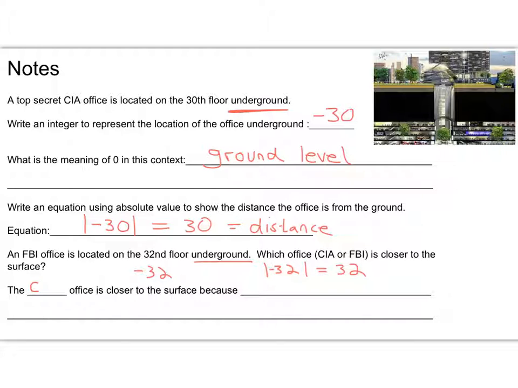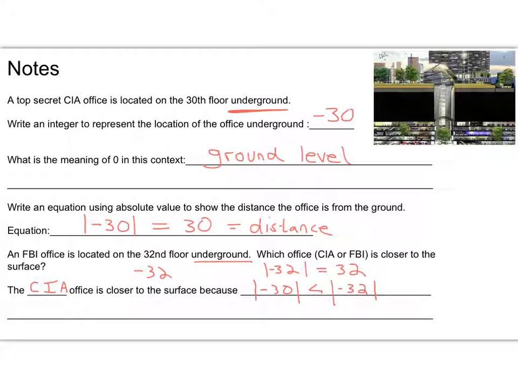So the CIA office is closer to the surface because the absolute value of negative 30 is less than the absolute value of negative 32.